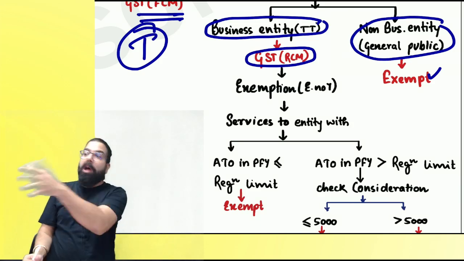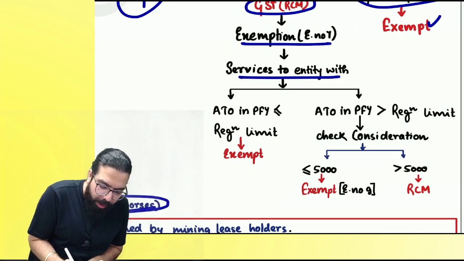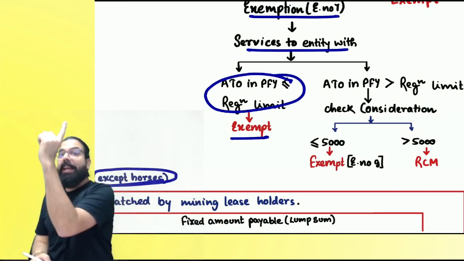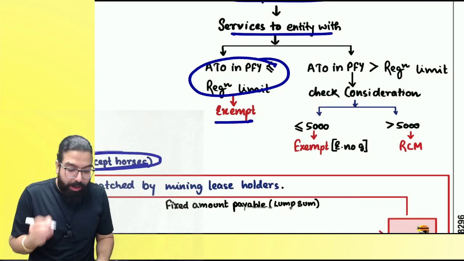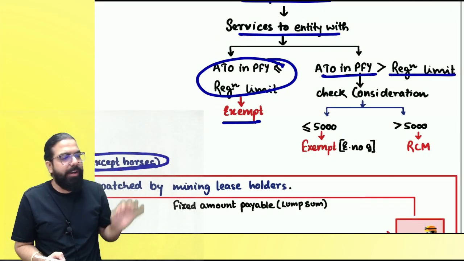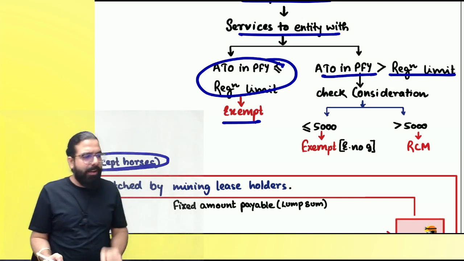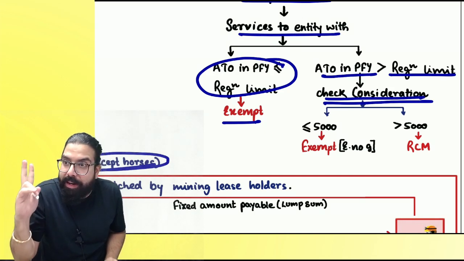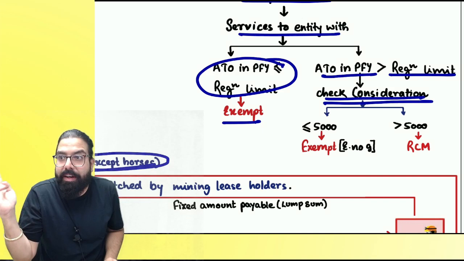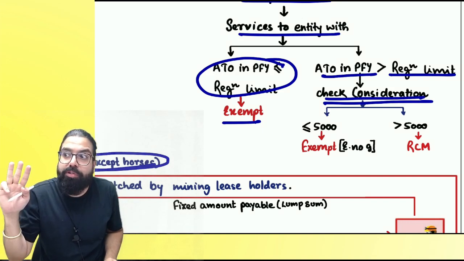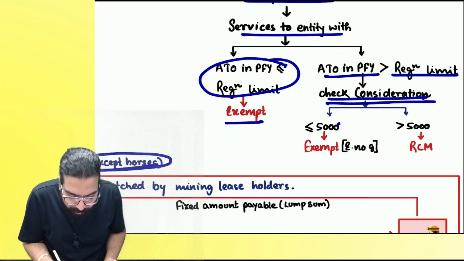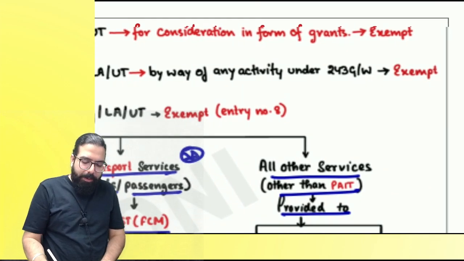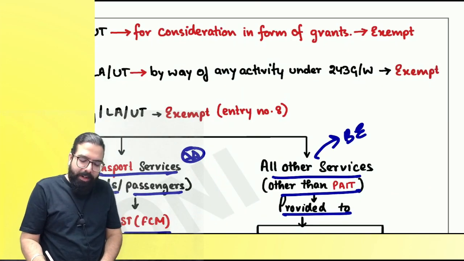Hence government told, exemption will be given to a small business entity whose aggregate turnover in the preceding financial year is less than the registration limit. Can we go ahead, everyone? If your aggregate turnover is greater than the registration limit, then check the consideration. If less than 5,000, exempt. More than 5,000, RCM.